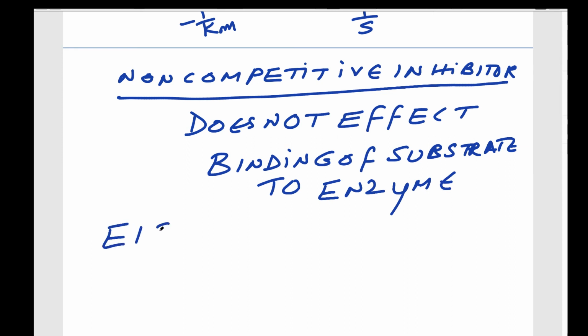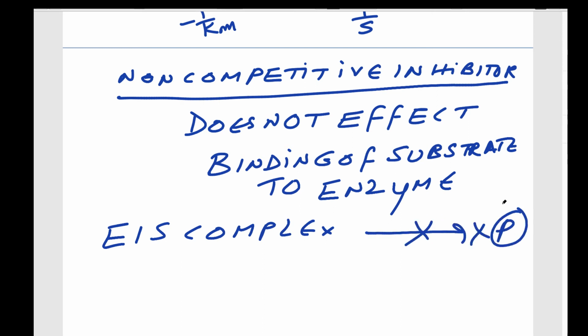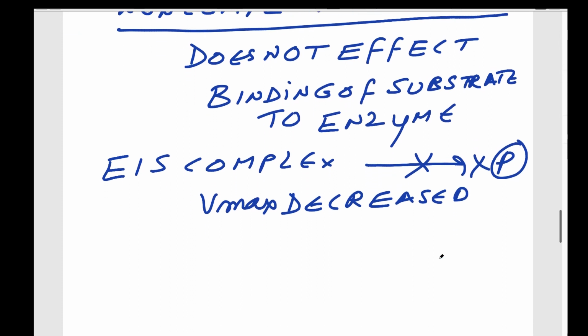But once the enzyme inhibitor substrate complex forms, there is no catalysis, no product. That is the reason V maximum is decreased.